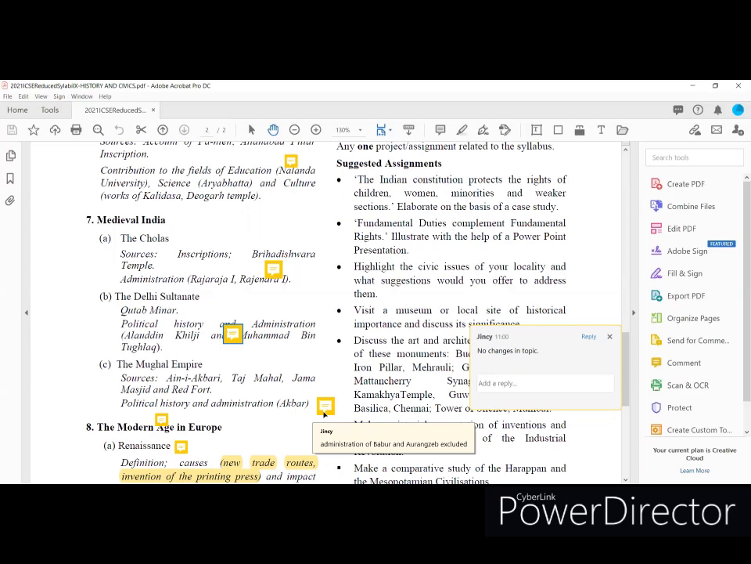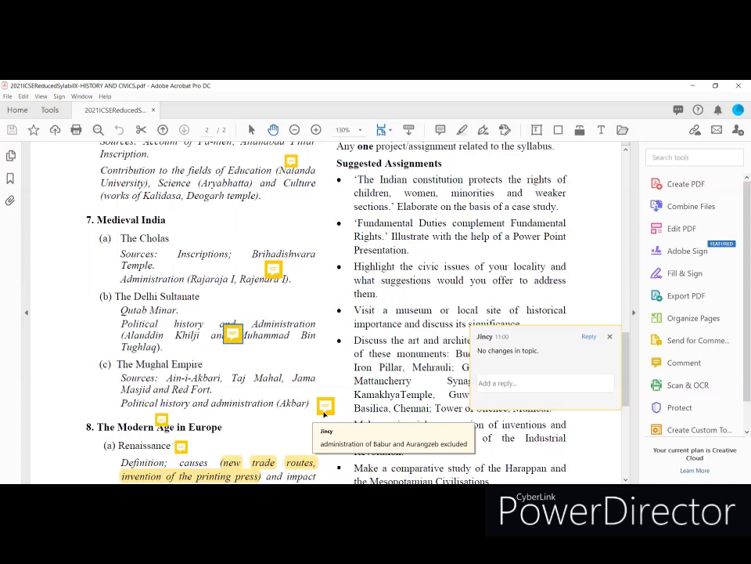Political history and administration of Akbar. That means in the previous syllabus it was given there: Babur, Akbar, and Aurangzeb. But for the upcoming examination, you need to focus only on the political history and administration of Akbar. We can exclude the role and administration of Babur and Aurangzeb.